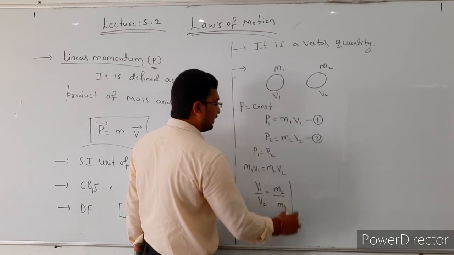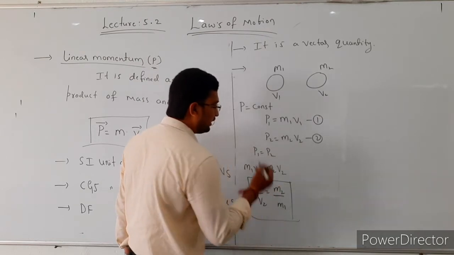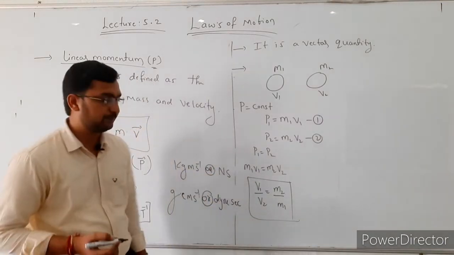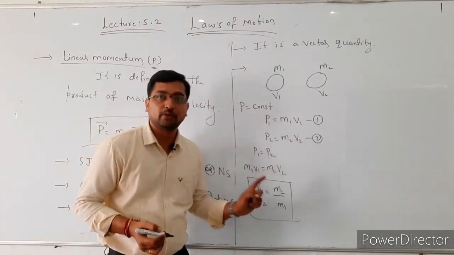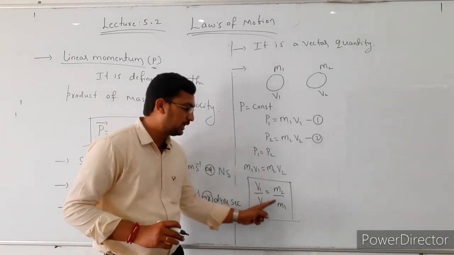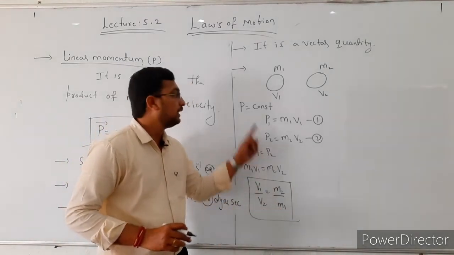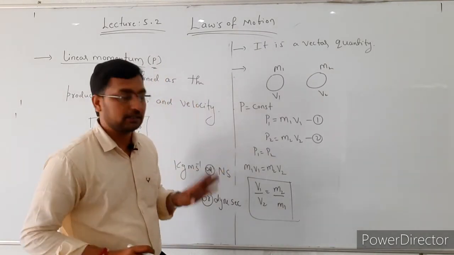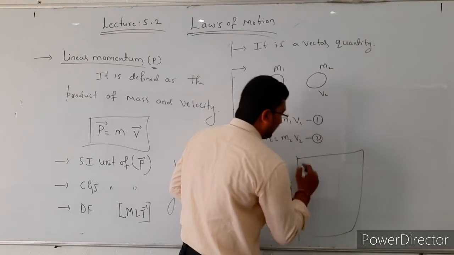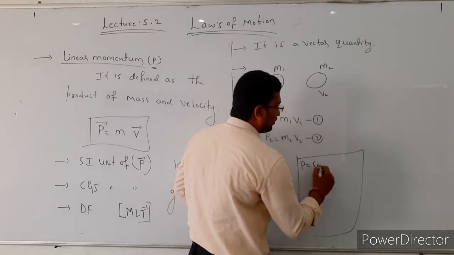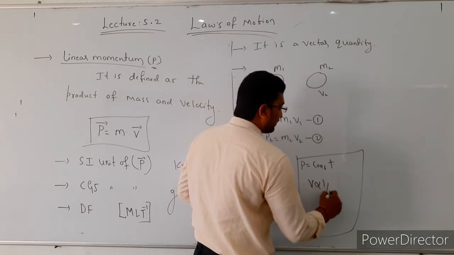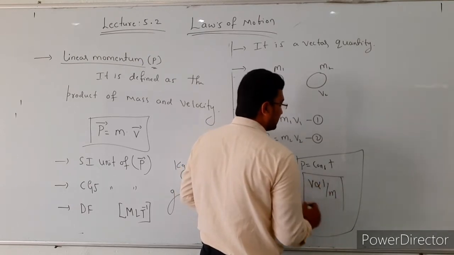From this we conclude that the velocity is inversely proportional to mass if the momentum is constant. If p is equal to constant, then the velocity is inversely proportional to the mass.